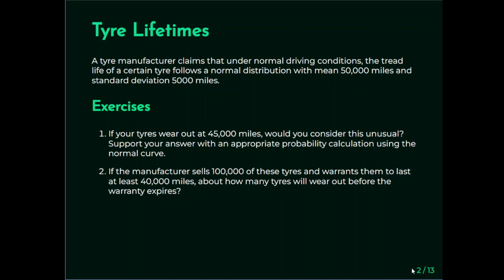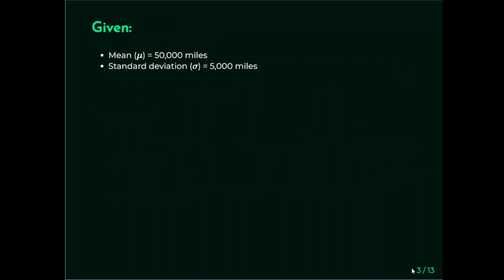So there's two questions here. If your tyres wear out at 45,000 miles, do you consider this unusual? Support your answer with the appropriate probability calculation using the normal probability distribution. And second question is, if the manufacturer sells 100,000 of these tyres and warrants them to last at least 40,000 miles, so he's sort of guaranteeing more or less that they should last to 40,000 miles, how many of these tyres will wear out before the warranty expires? So those two questions there.